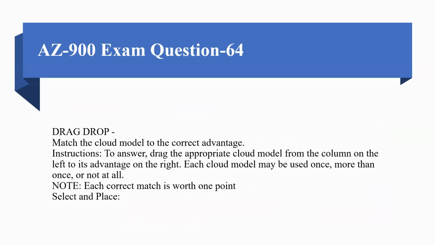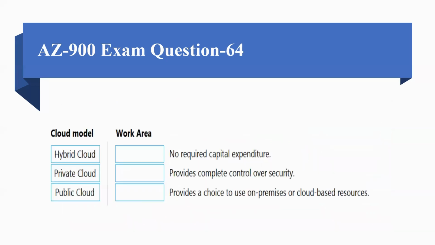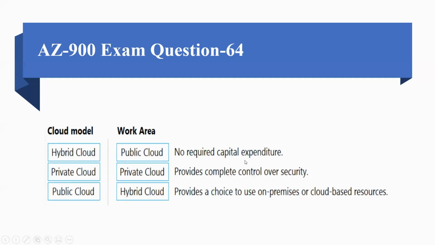Coming to question number 64, match the cloud model to the correct advantage. The instruction is the same. The cloud models are private cloud, hybrid cloud, and public cloud. And the statements are: no required capital expenditure, provides complete control over security, provides a choice to use on-premises or cloud-based solutions. The answer should be public cloud for no required capital expenditure. Private cloud provides complete control over security, and hybrid cloud provides a choice to use on-premises or cloud-based resources.